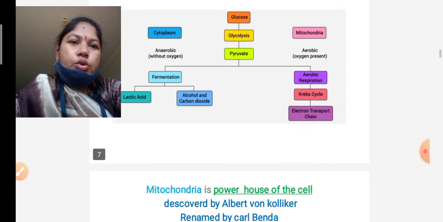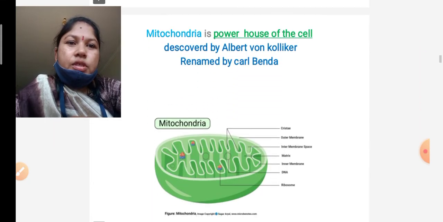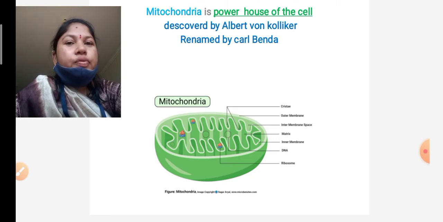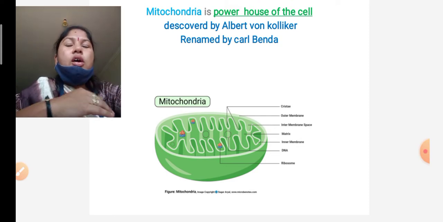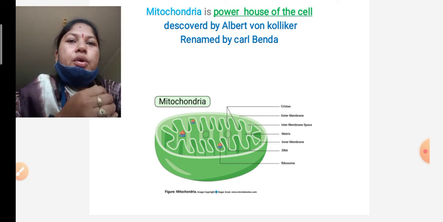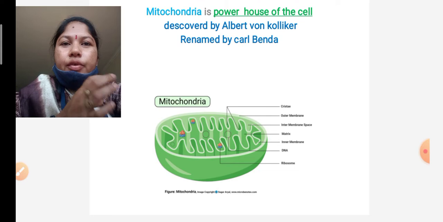So what is mitochondria? Mitochondria is one of the cell organelles present in the cell. It was first discovered by the scientist Kolliker. After that, mitochondria was renamed by Benda. Mitochondria is one of the most important organelles in the cell.